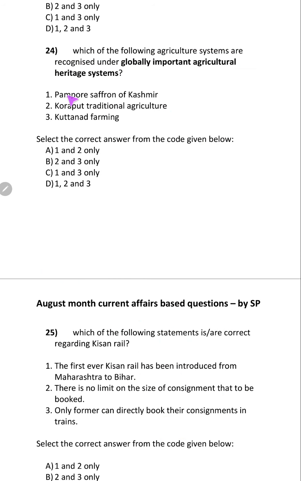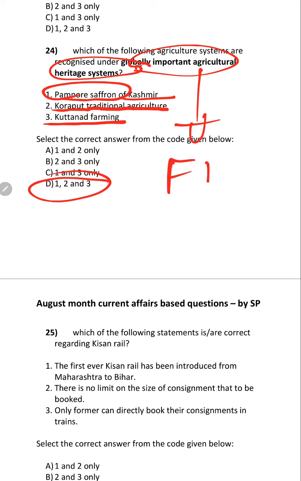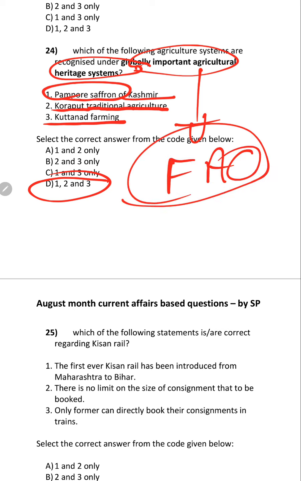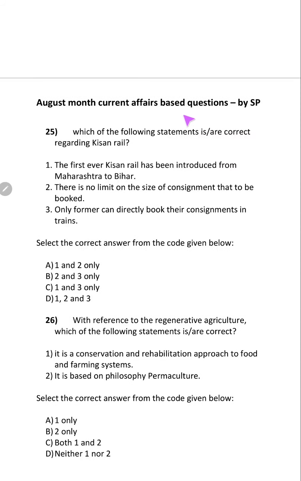Okay, what are there? One is Pampore saffron heritage of Kashmir. Another one is Koraput traditional agriculture. Another one is Kuttanad farming. The answer is D. This is started by which organization? This is the FAO, Food and Agriculture Organization. It is a UN specialized agency. UN means United Nations.